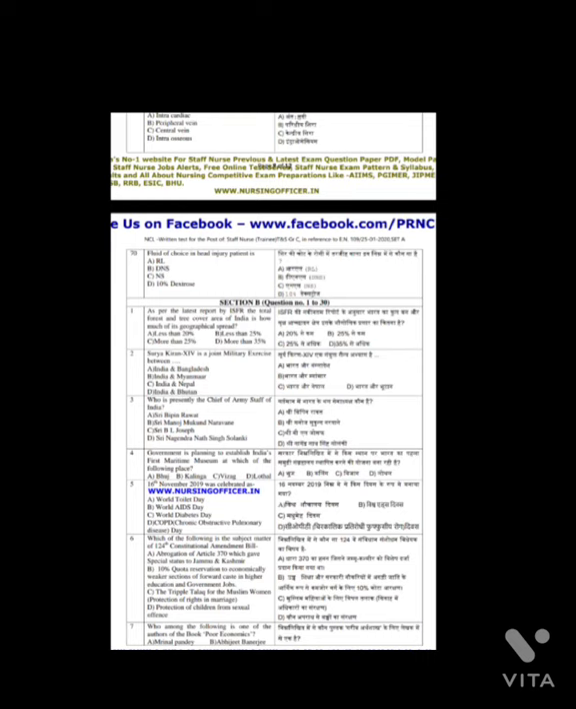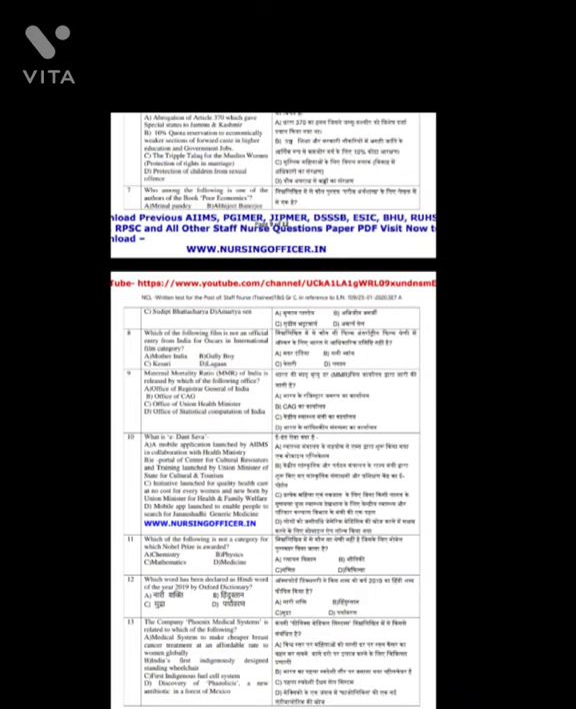Question number 7. Who among the following is one of the authors of the book Poor Economics? And the answer is option B, Abhijit Banerjee. Question number 8. The following film is not an official entry from India for Oscar in international film category. And the answer is option C, Kesari. Question number 9. Maternal mortality rate of India is released by which of the following offices? And the answer is option A, Office of Registrar General of India.